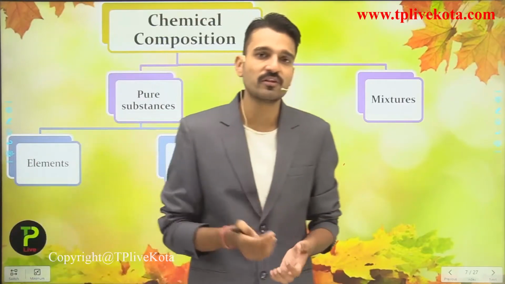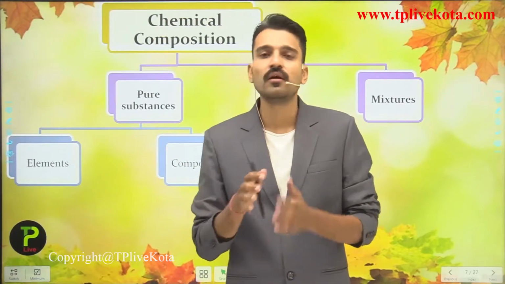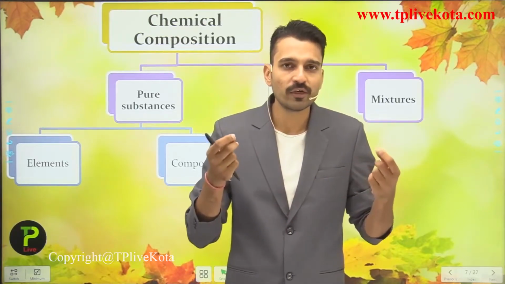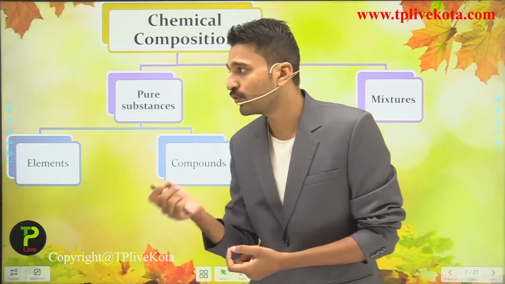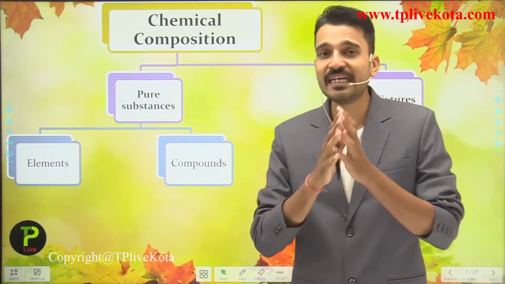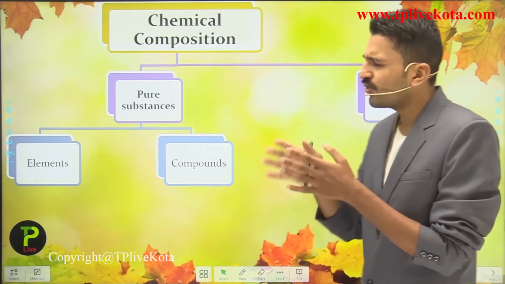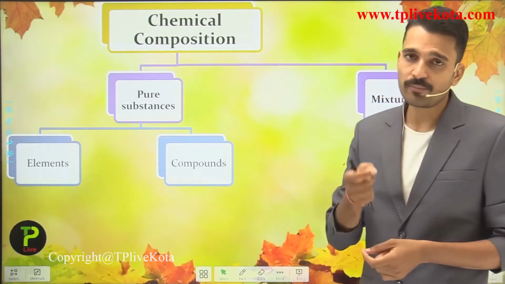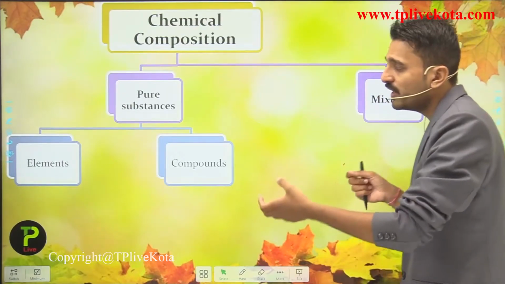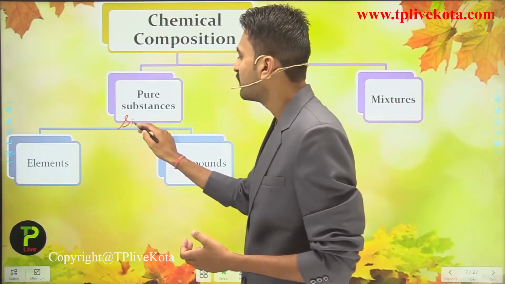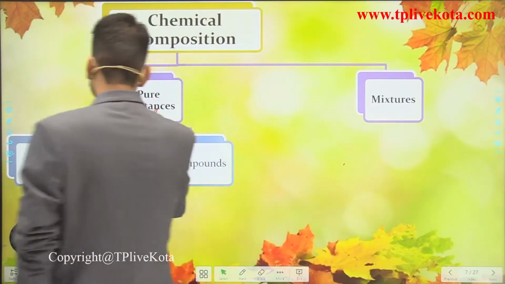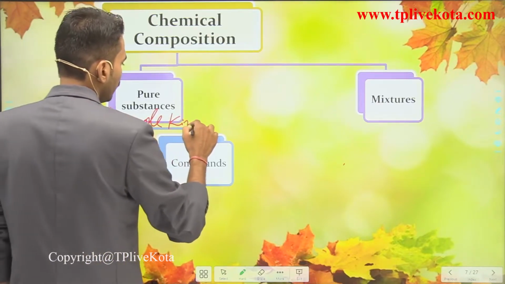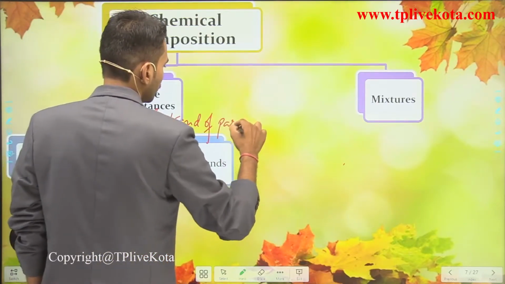So what are pure substances? Pure substances are those substances which are composed of a single kind of particles. What are these particles? We are going to discuss each of them in detail in chapter number 2. We are going to see just a little introduction in this chapter. So what are pure substances? They are made up of a single kind of particles. So I am writing here, students: made up of single kind of particles.